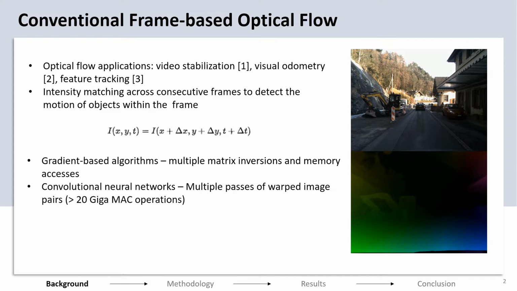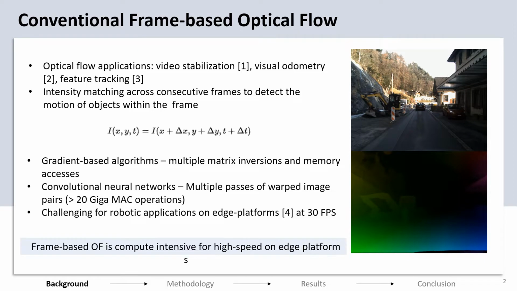Convolutional neural networks, or CNNs, offer more accurate predictions but have a prohibitively large number of operations to calculate for a real-time application. This becomes even more difficult when we have an edge platform with constrained resources, like in any typical robotic application. Even if faster compute is available, the speed gets eventually limited by the frame rate of the camera. Therefore, frame-based optical flow has high accuracy but lower speed on edge platforms.